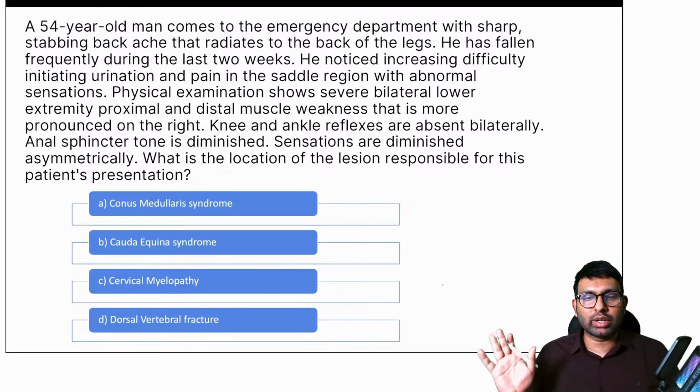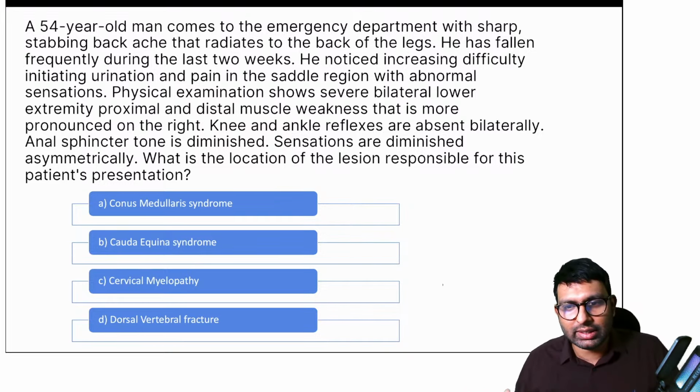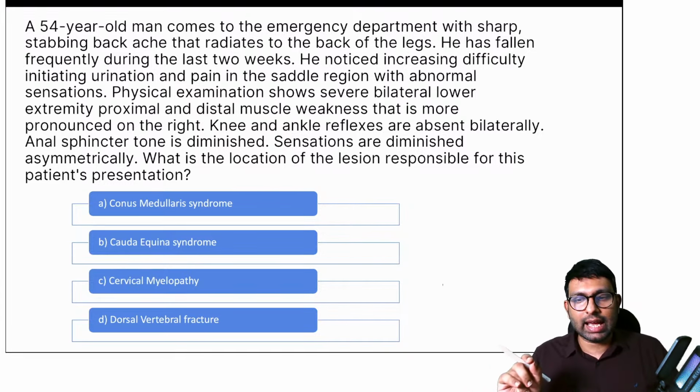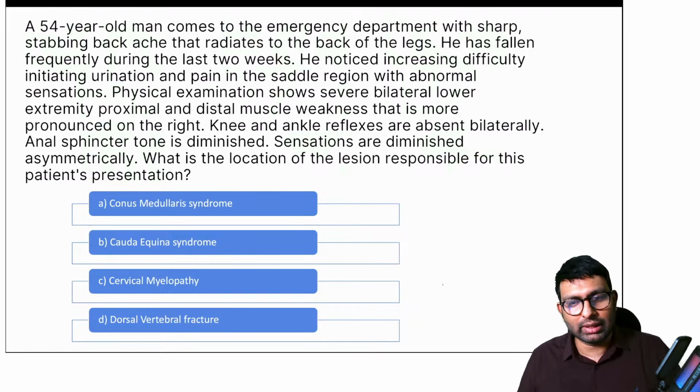Anyone else wants to try as to why? Any other things that you remember? Someone thinks it's conus medullaris? Yes, Stardust says ankle is S1. Right. What is knee then? Knee is which one? L3. Okay, Dr. Jain, L3 and L4, but L4 primarily in knee jerk.